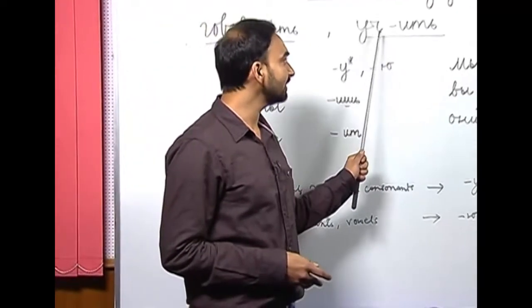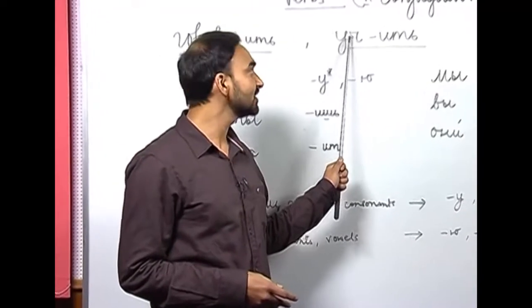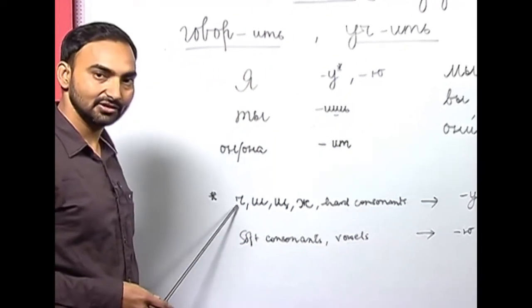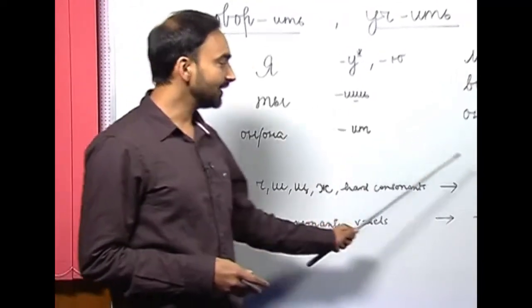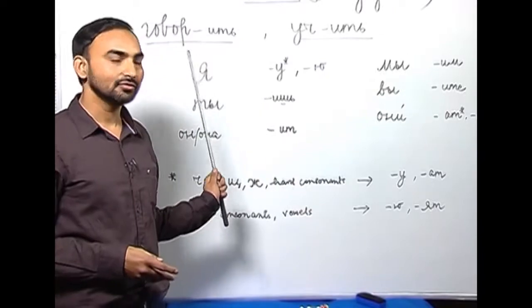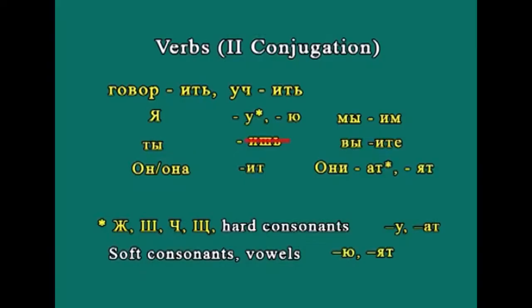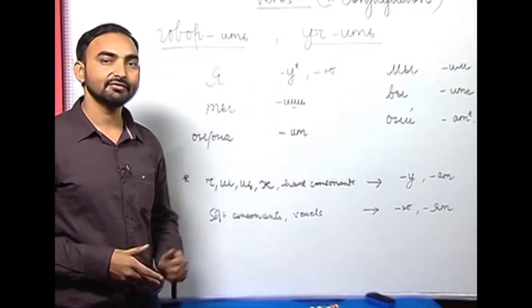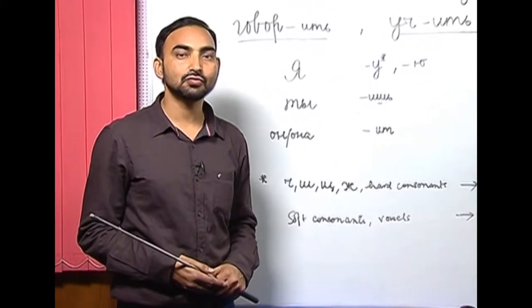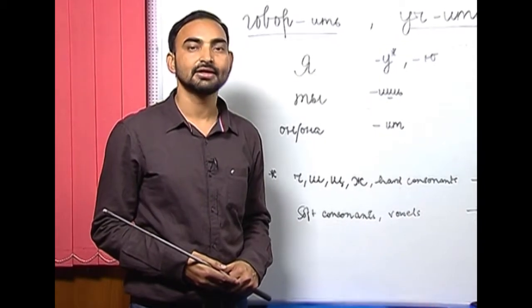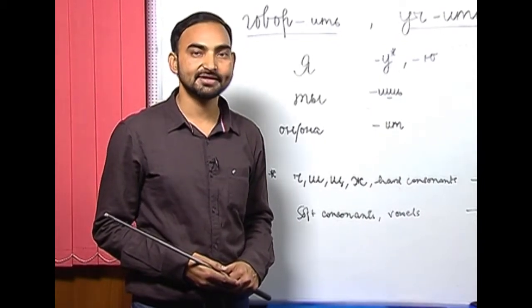As you can see here, the last consonant that we have in the root is ч. So, after ч we use у with first person singular number. So, we will conjugate учить as я учу, ты учишь, он она учит, мы учим, вы учите, они учат.